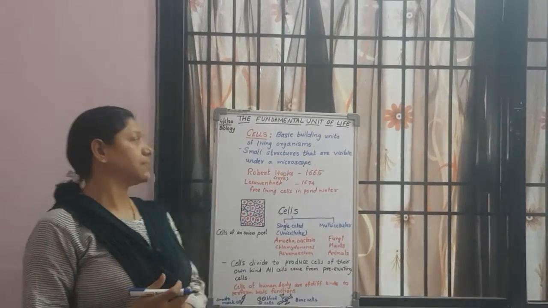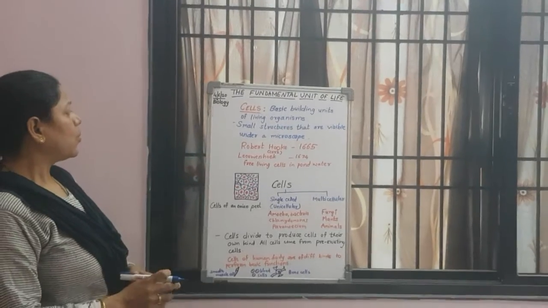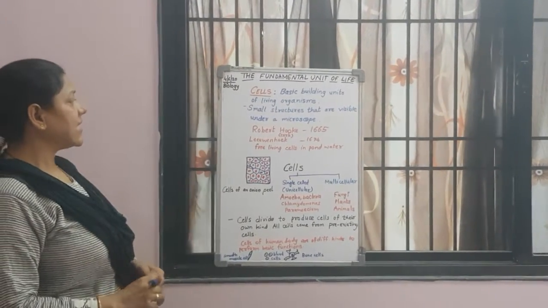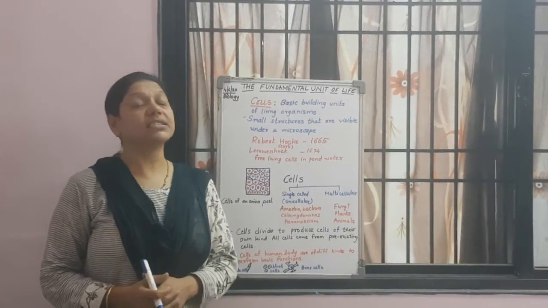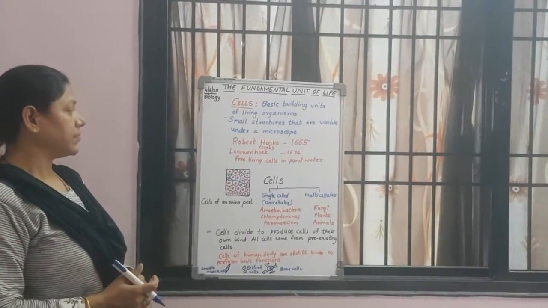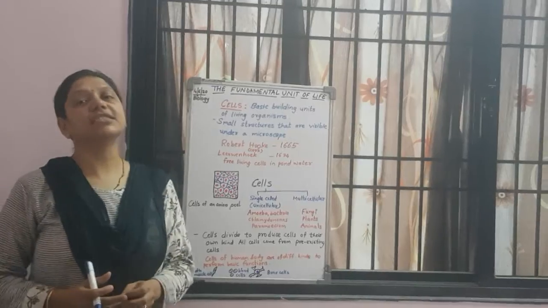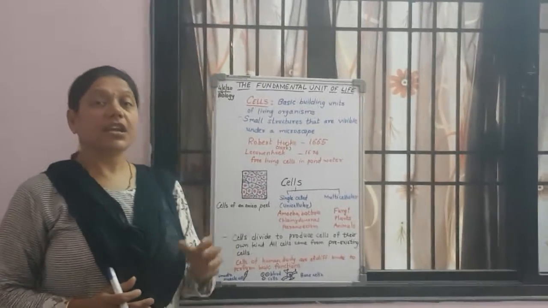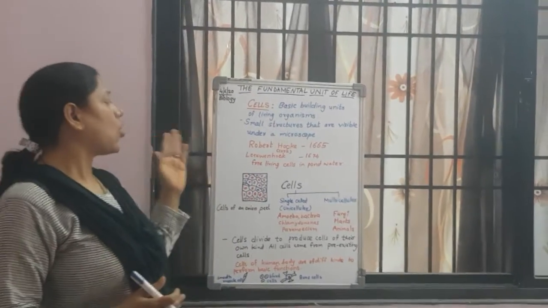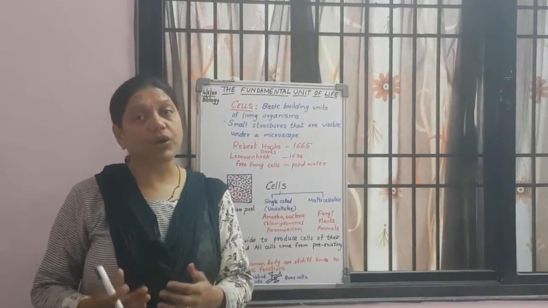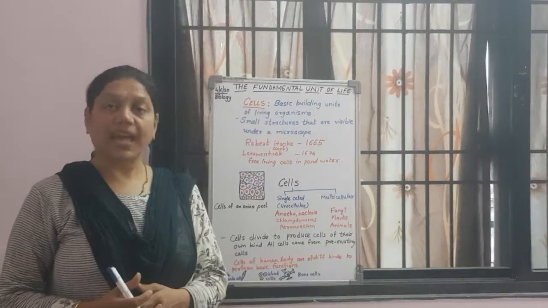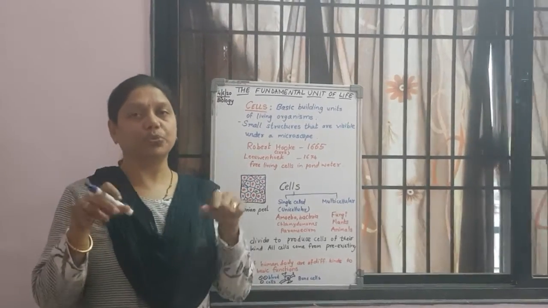Now, when we talk about cells, actually the cells were first discovered by a scientist called Robert Hooke. He found it in the year 1665. Now, when he observed a cork, what is a cork? It is a substance that is found in the bark of a tree, and it resembles a honeycomb.